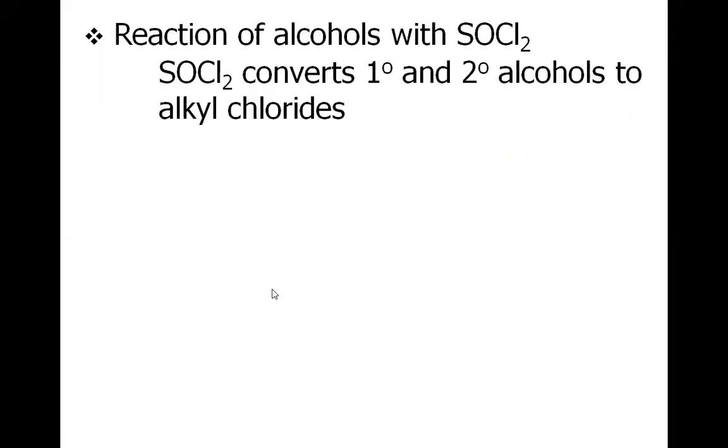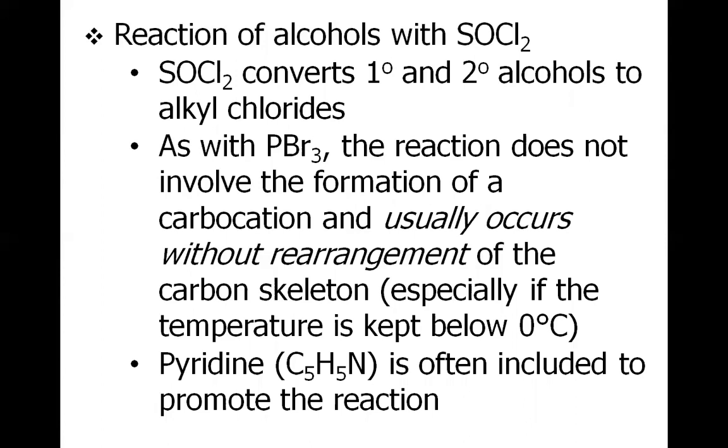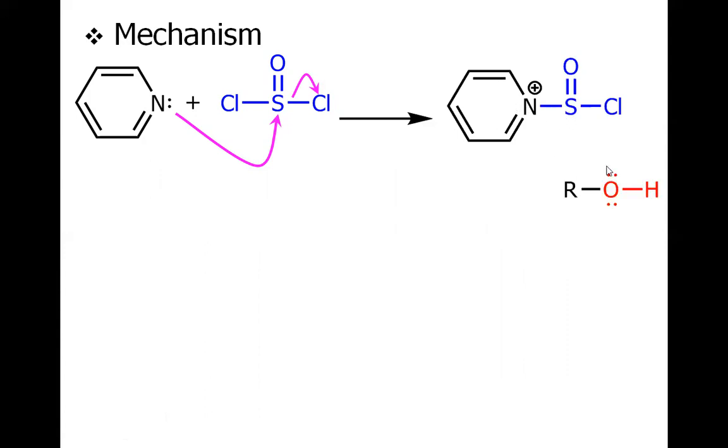This is the reaction with thionyl chloride. Thionyl chloride converts primary and secondary alcohols to alkyl chlorides. Pyridine is often used, and this will be shown in the mechanism. The pyridine will attack the thionyl chloride sulfur and the chlorine will be displaced. And this is again an SN2 reaction. We have this pyridinium complex, which will be immediately captured by the alcohol. This time the alcoholic oxygen will attack the sulfur and the pyridinium will leave the system as a pyridine